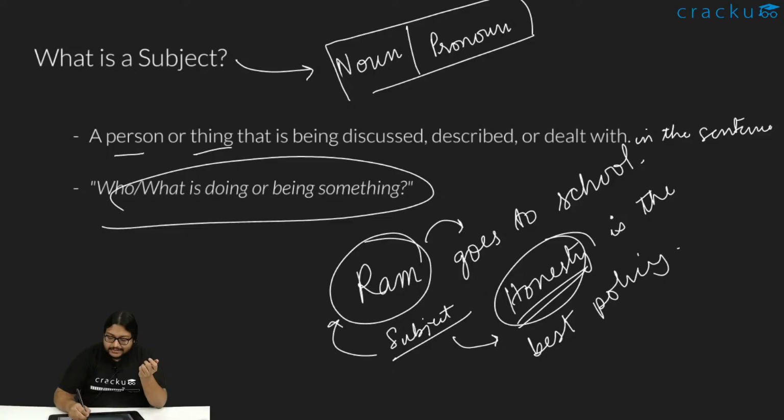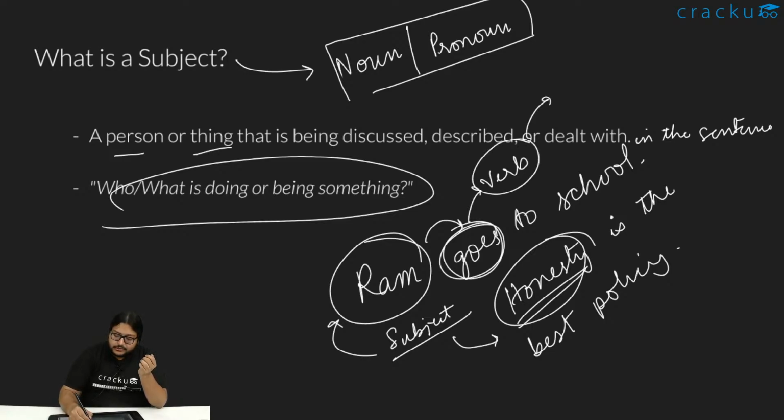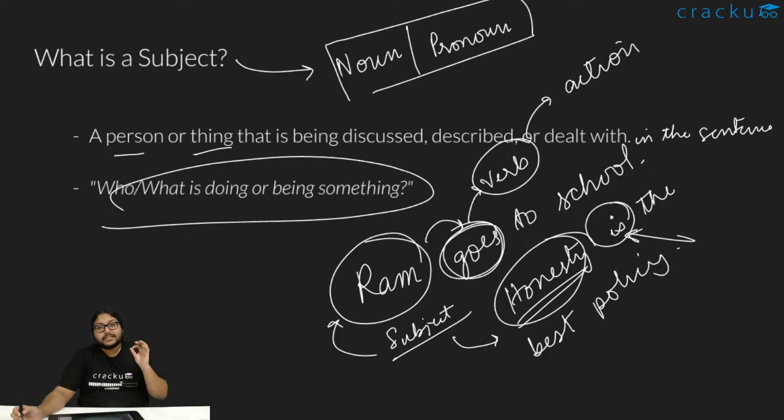In the first sentence, when I say Ram goes to school, going is the action being done, right? So whatever the action is, that is the verb. The verb is essentially the action thing. In Honesty is the best policy, here is the verb. So whatever is the action or the state, that is denoted by the verb.